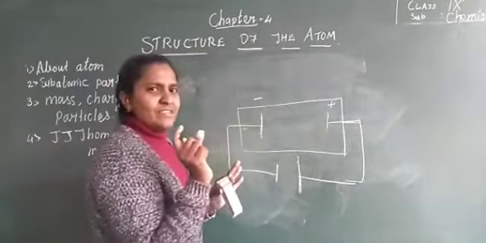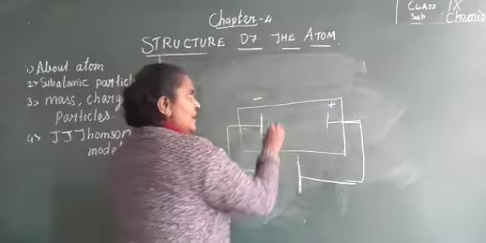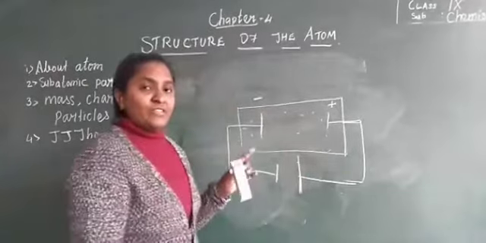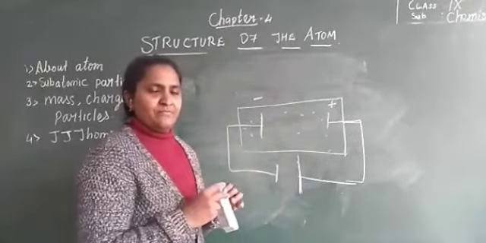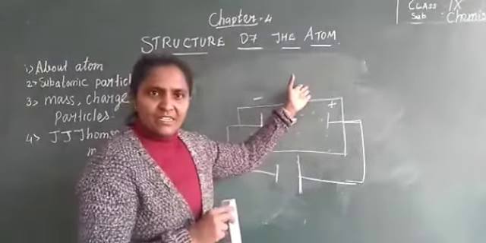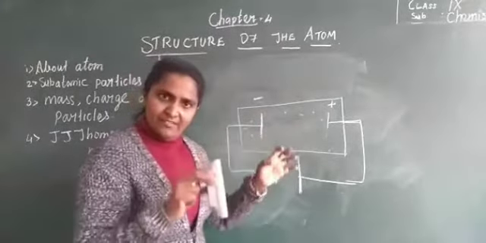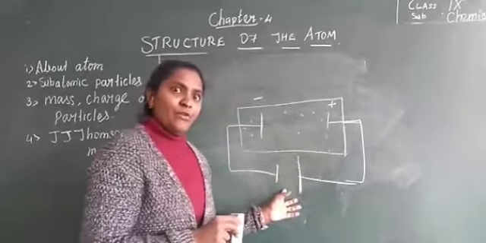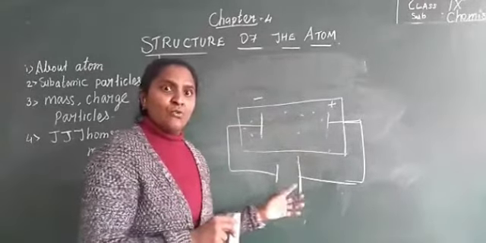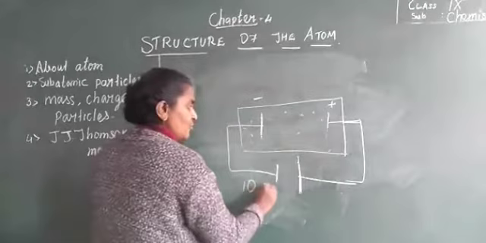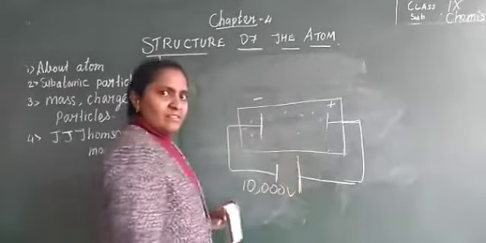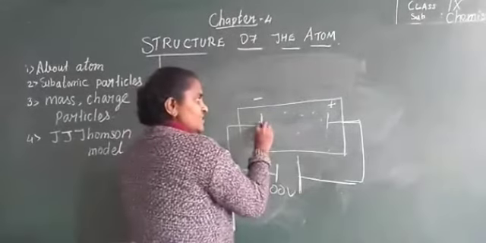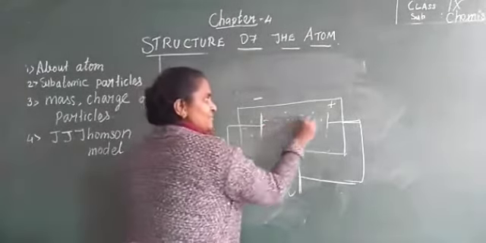You take the discharge tube. It is around 50 centimeters, a small length. It is filled with air. The air you have to take at low pressure. Okay, one vacuum pump is fitted. You evacuate all the air. Only a small amount of air is present. And you apply high voltage of electricity, more than 10,000 volts. If you apply more than 10,000 volts, they observed that some rays are emitted from the cathode and